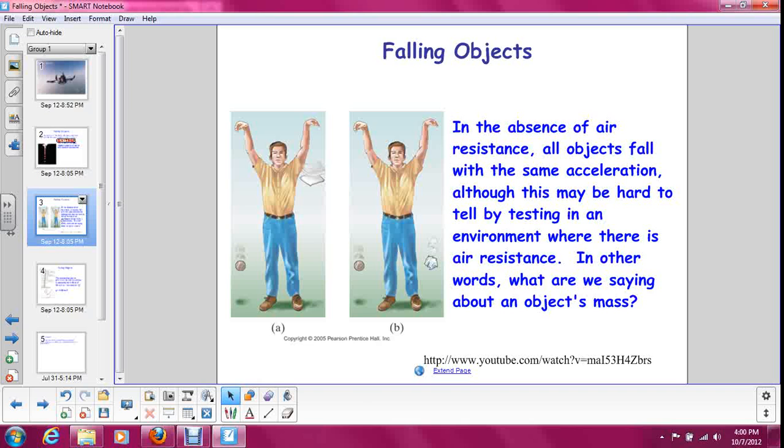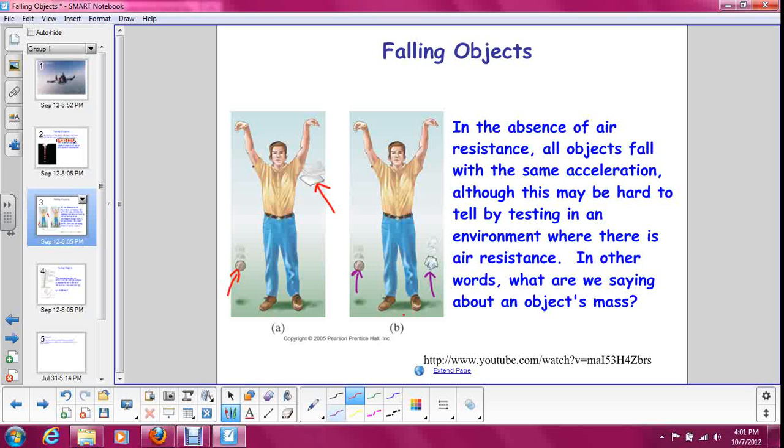It's kind of hard to ignore air resistance, especially if you're looking at things like a baseball versus a sheet of paper, because the baseball is more compact. It has less surface area, so air resistance doesn't affect it as much. But a sheet of paper laid flat will have a lot of air resistance because it has a wide area. However, if we crumple that piece of paper up, the mass is still the same, and it's still less than the baseball, but now its surface area is comparable to the baseball, and so we have reduced air resistance.